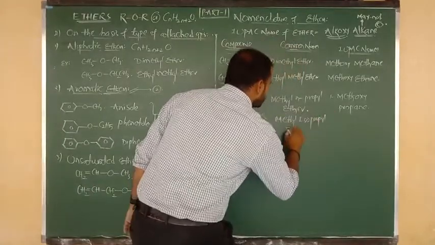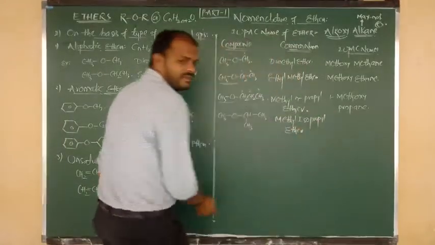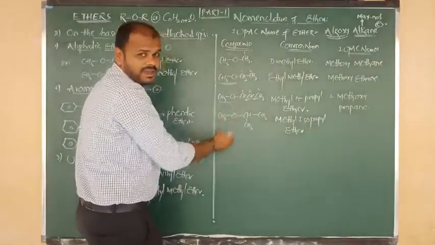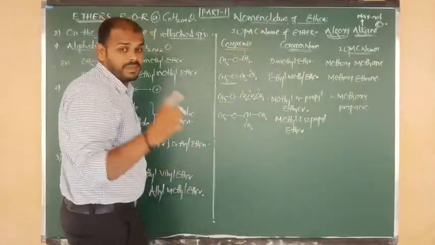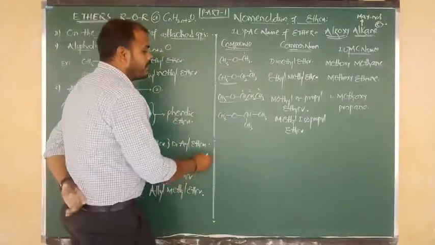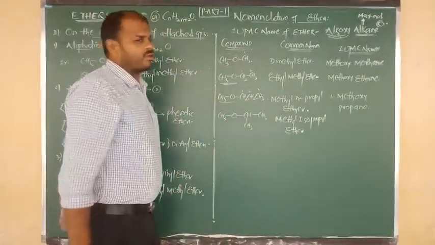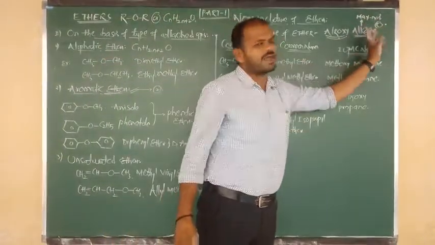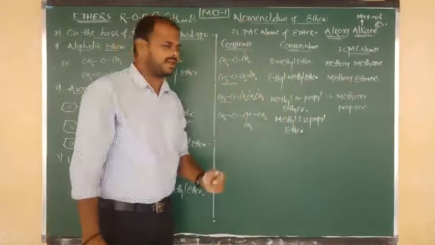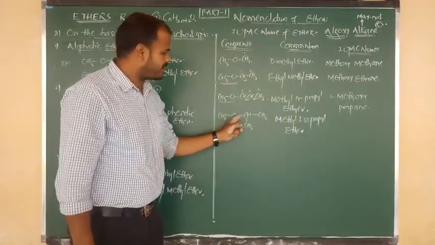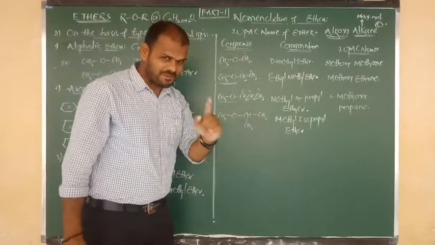Isopropyl is methyl isopropyl ether. Methyl isopropyl ether. Now go for the IUPAC name. Be careful, very important. First of all we have to select the root word. Root word means the maximum number of carbon chain, that is, we select the alkane form. Here it is methane, but this is ethane. Propane. Propane is the root word.